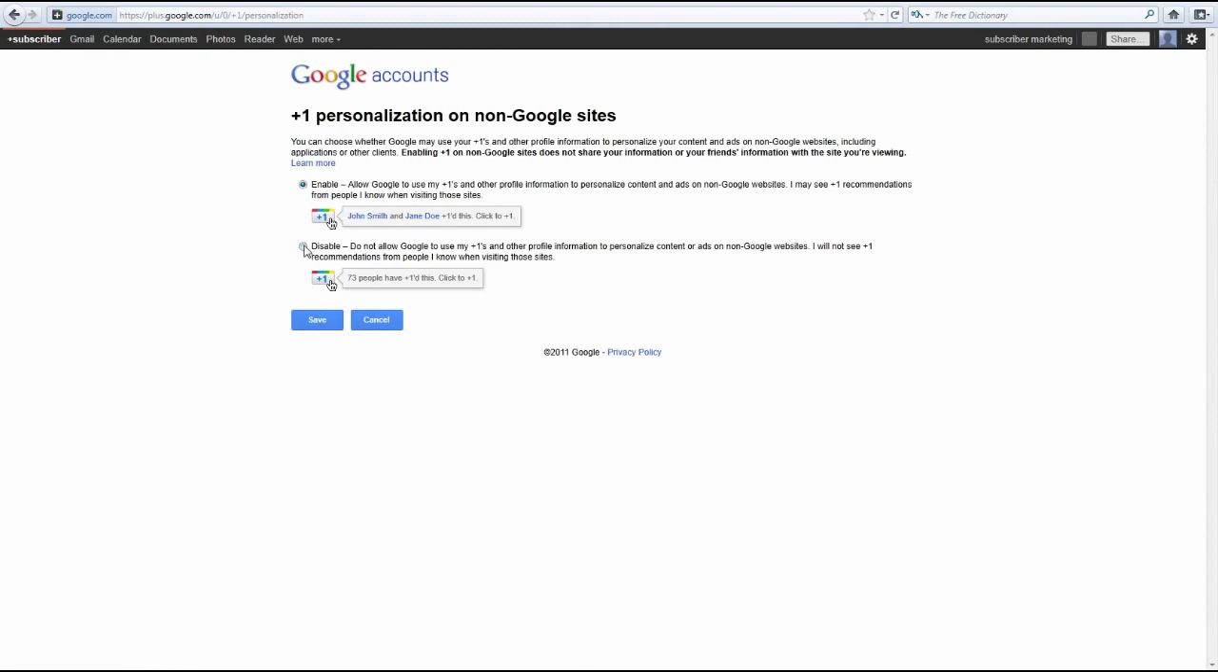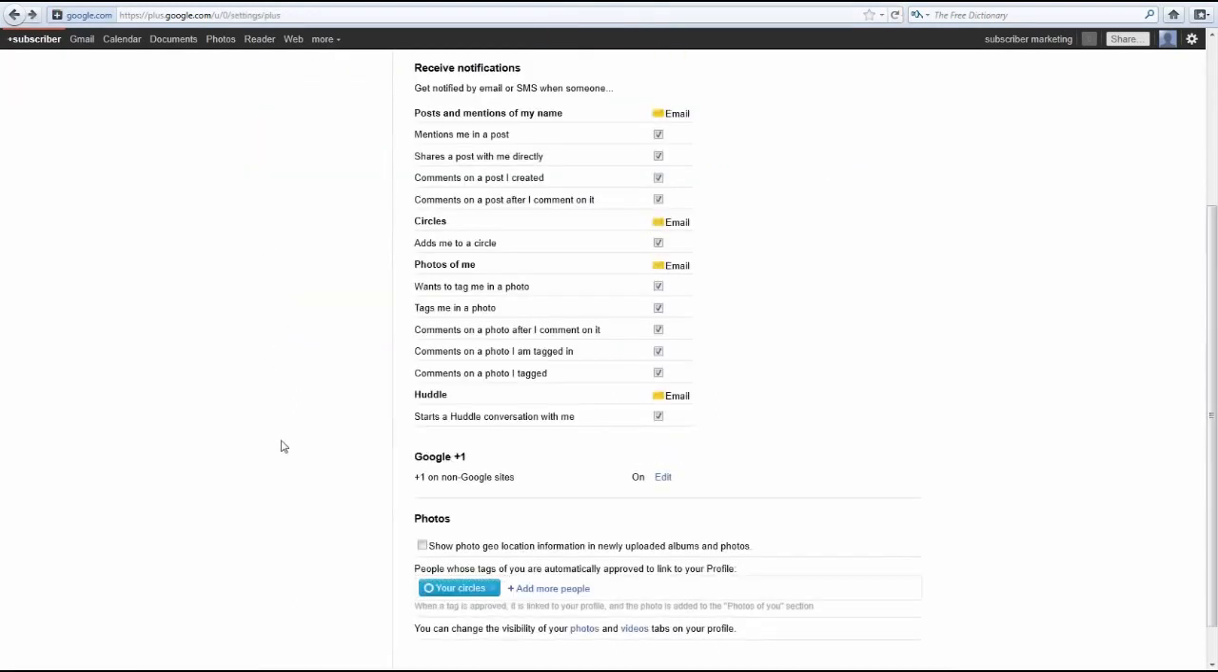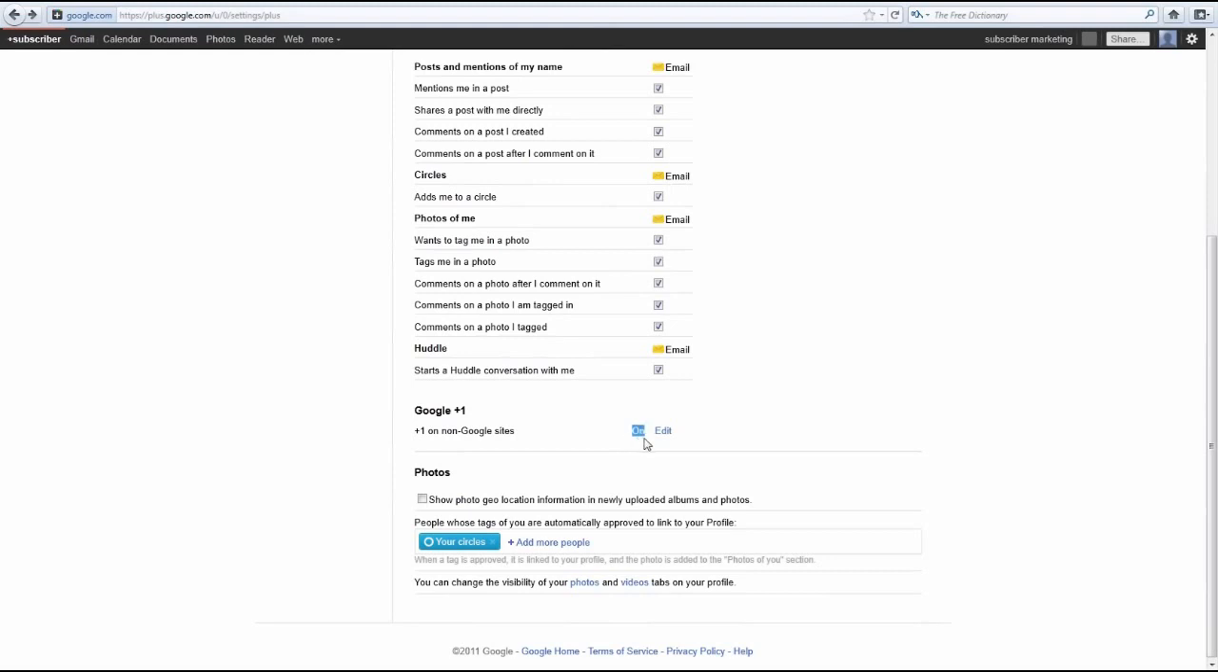Now, here, we can actually enable Google Plus on websites that aren't Google websites. Now, more about that later as well. I just want to get you set up with your account here. But it's going to bring you onto this page here. And just make sure that you enable it, and once you go back to the page prior, it should look like this. So now you're seeing that it's actually on.